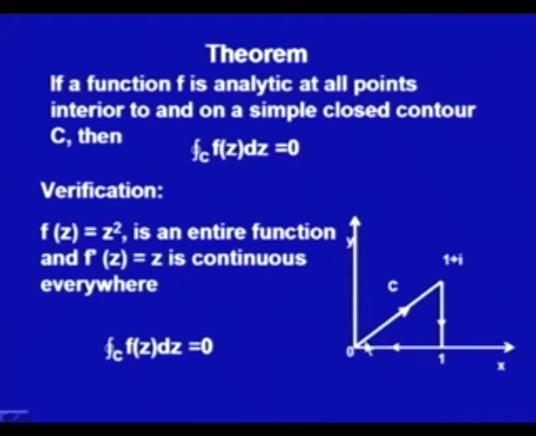This theorem also says that if I take any closed contour, you can take any circle, any ellipse or any closed contour, this will always give you the integral as 0 because of this theorem, since z square is an entire function. Now, let us move to the general results which we call Cauchy's theorem. How do we find out when this would happen? So, let us move to some more results.